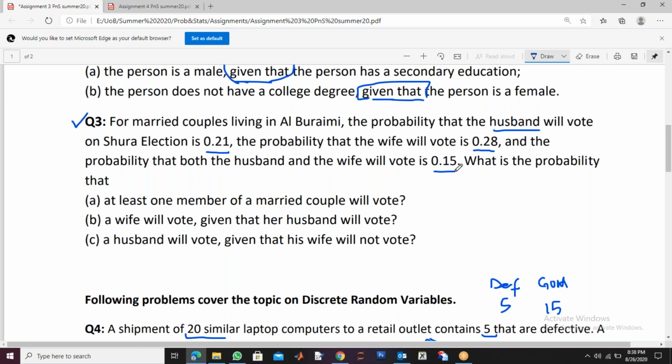Okay, so these three probabilities are given. What is the probability that at least one member of the married couple will vote? So the first one uses the addition law, not the conditional probability.